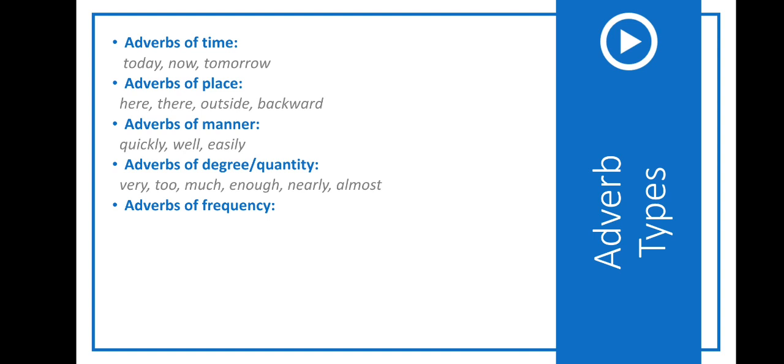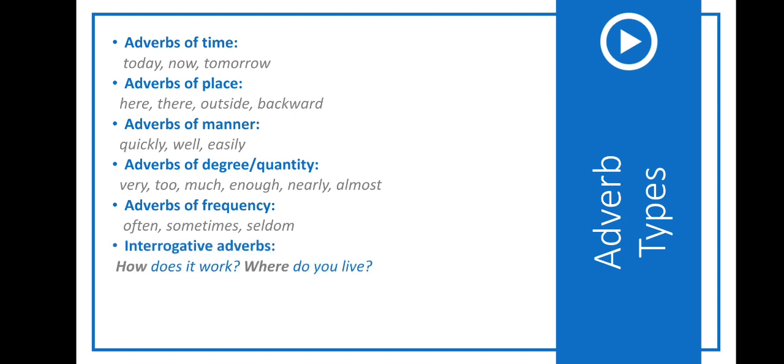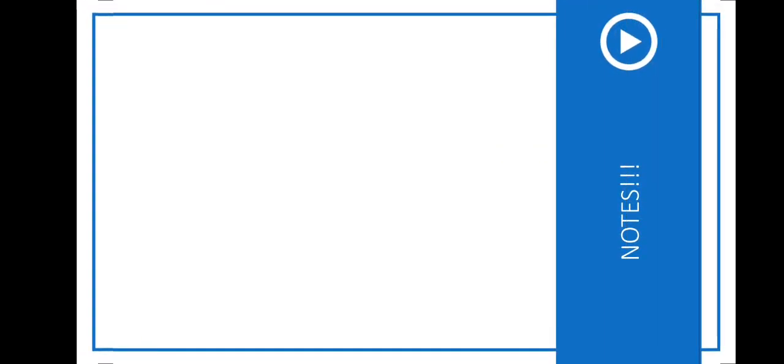Adverbs of frequency, you know this from the topic present simple: often, sometimes, seldom. Interrogative adverbs: how does it work? Where do you live? Or conjunctive adverbs, to make complex sentences: nobody knows where they live. Now, let's move on to some important notes to remember.